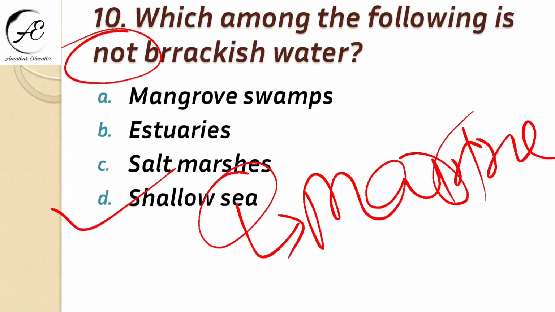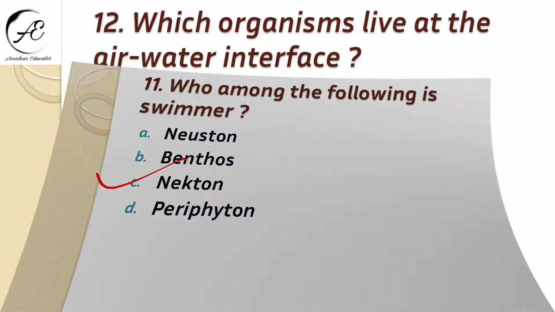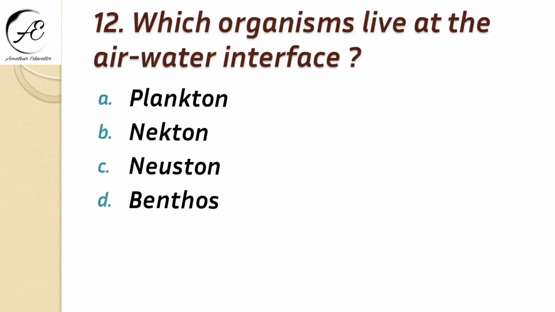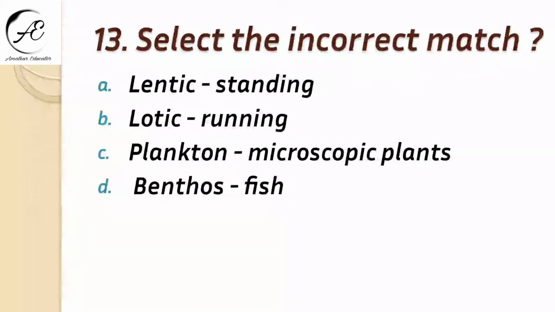Marine water, okay? Our next question is, who among the following is a swimmer? Neston, Benthos, Nekton, or Periphyton? It is Nekton, right? Our next question is, which organism lives at the air-water interface? Plankton, Nekton, Neston, or Benthos? It is Neston, okay?